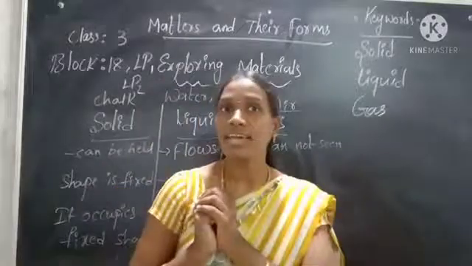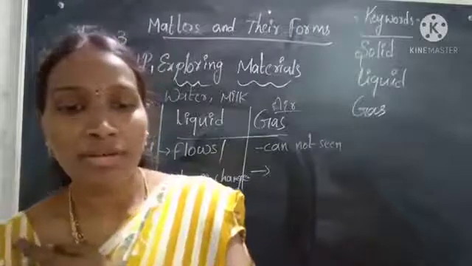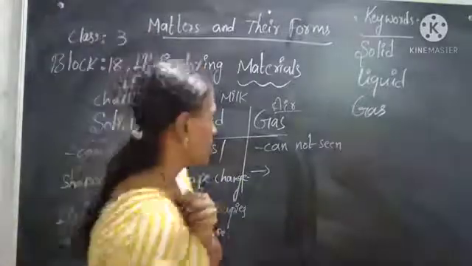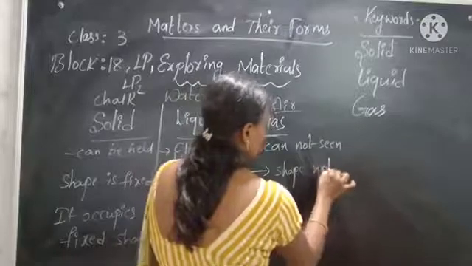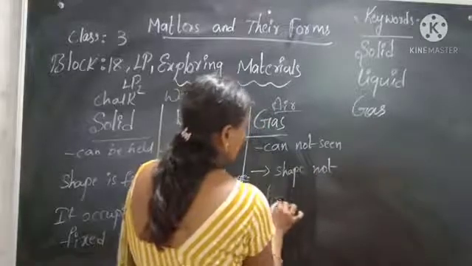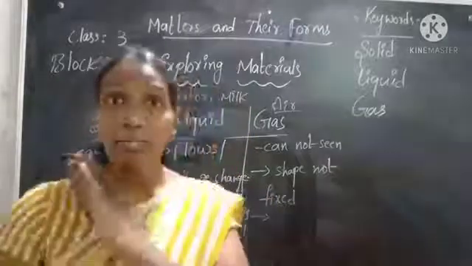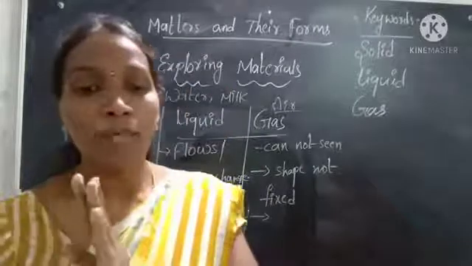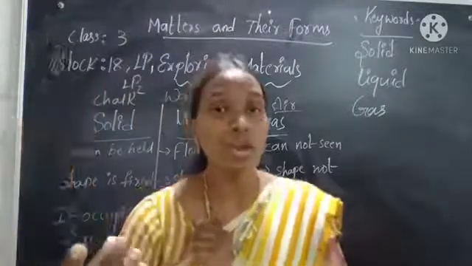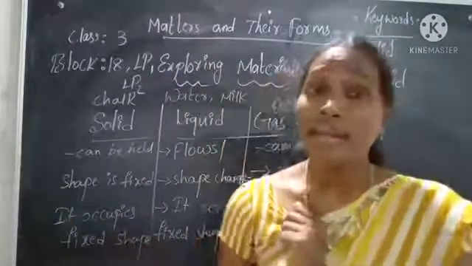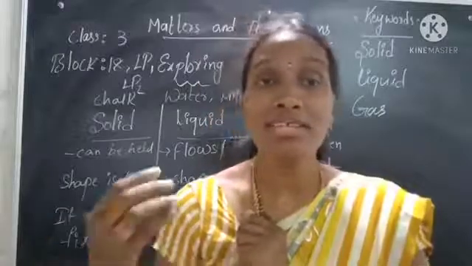No, we cannot see the air, but we can feel it. And the shape is not fixed. Air is everywhere, as we already know, and the space it occupies changes.